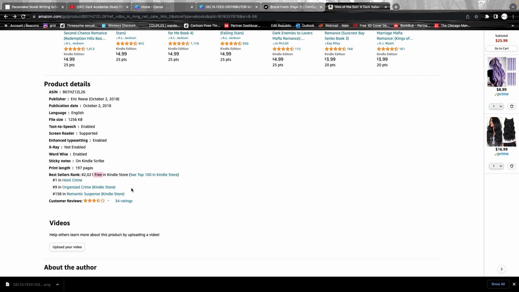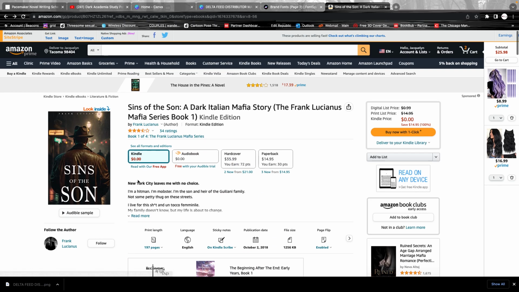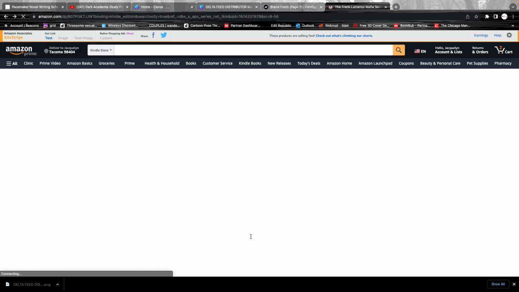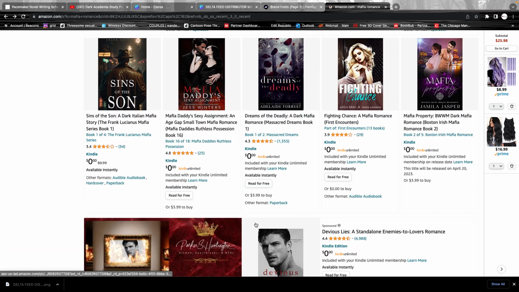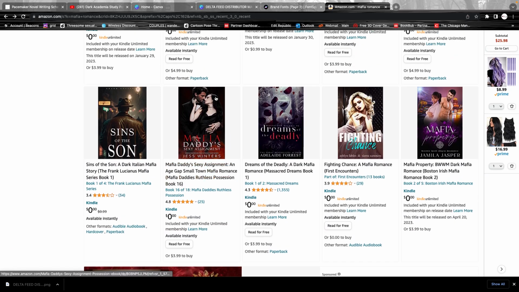We call these reader magnets, and they're often put in newsletters, but think about putting them up on Kindle, because guess what, if this had been another book that looked like a mafia romance, maybe it had looked like this, wow, something like this, and it was free and it was a mafia romance, I might have clicked on it because it's free.